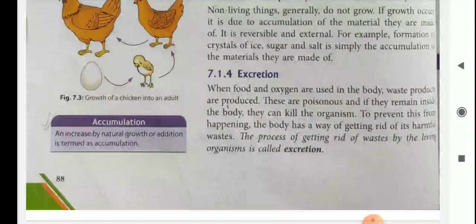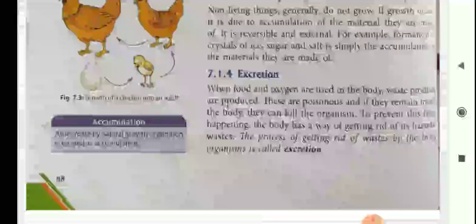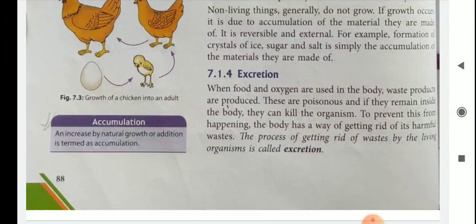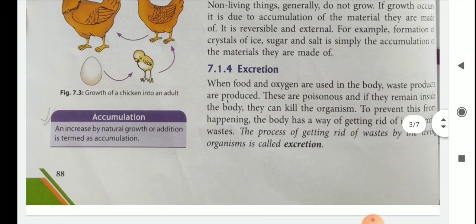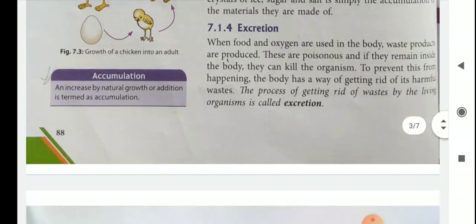To prevent this from happening, the body has a way of getting rid of its harmful waste. The process of getting rid of waste by the living organism is called excretion. So like nutrition, excretion is also very important.